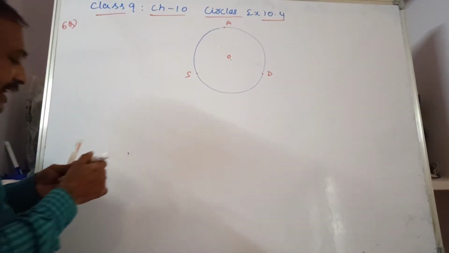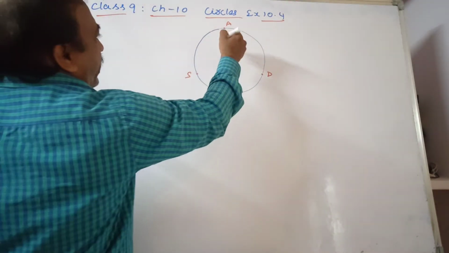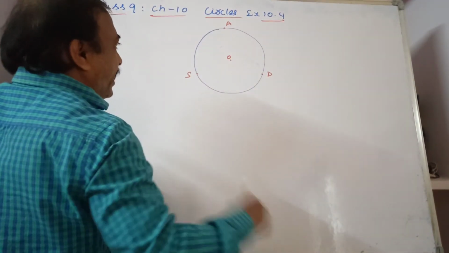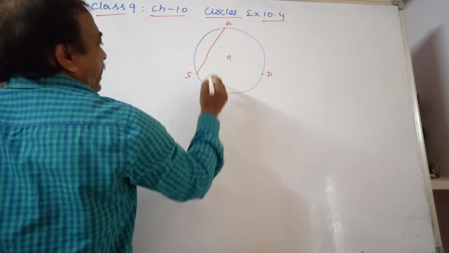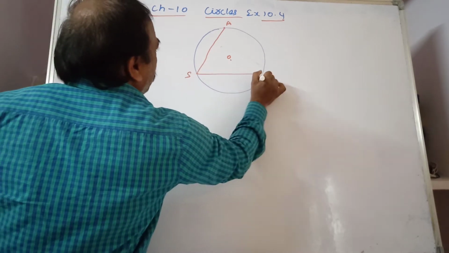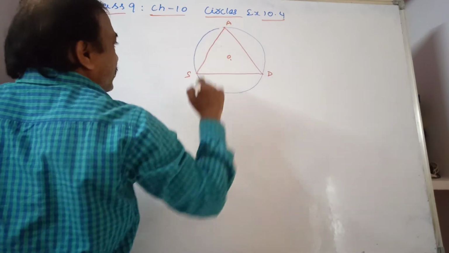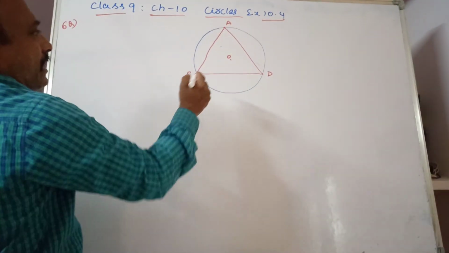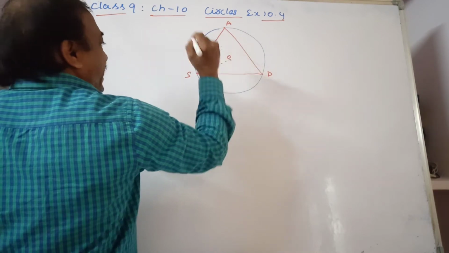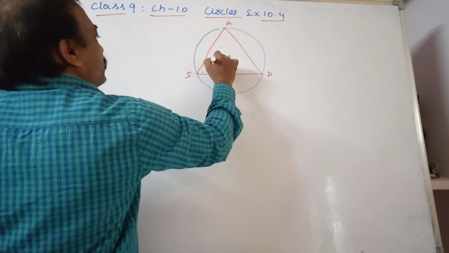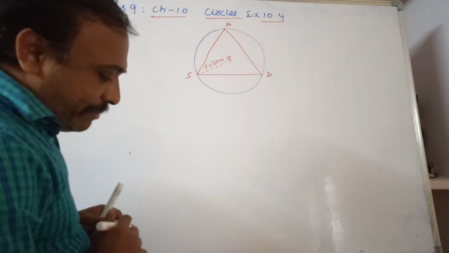Observe it clearly. When they are sitting at equal distances, join AS, SD, and DA. And from the center of the circle, this is the radius, R equals 20 meters. From here to here is also a radius, 20 meters.